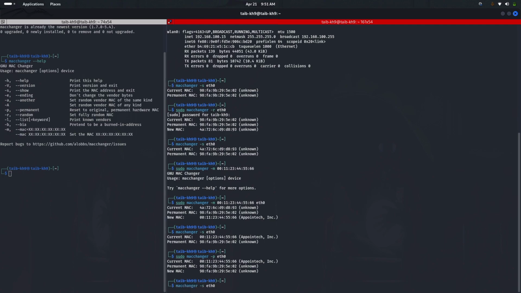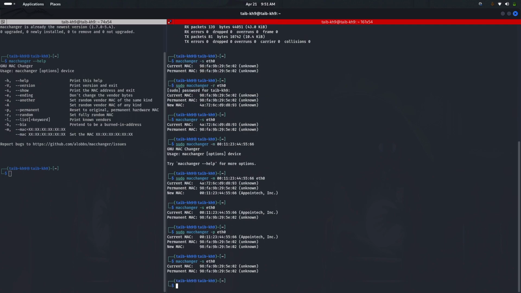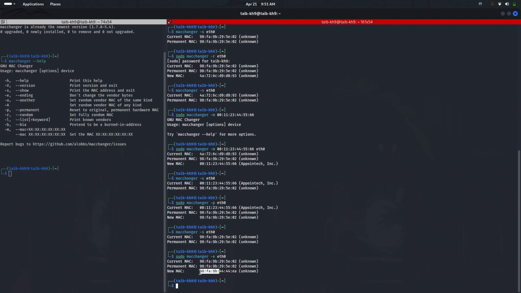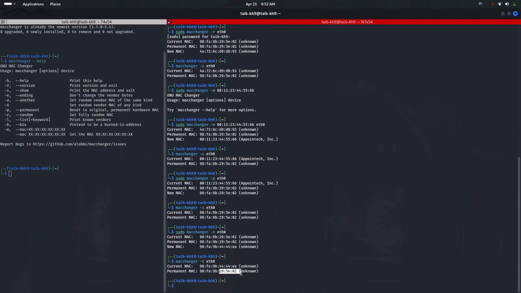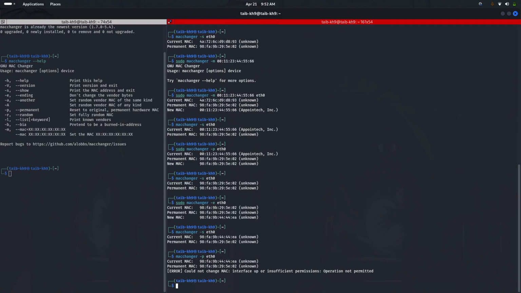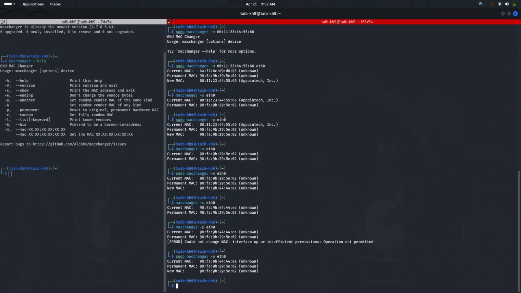If you want to change only the serial bits, not the vendor bits, the command is sudo macchanger -e eth0. This command will change only the serial bits of the MAC address, not the vendor bits. Again, I use sudo macchanger -p eth0 to reset to the original MAC address of my eth0.